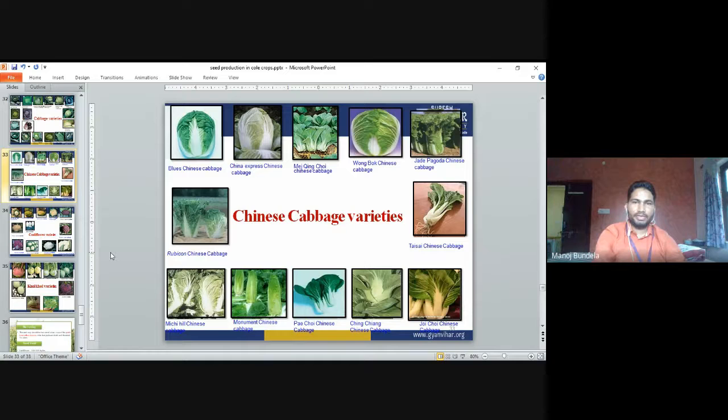Chinese cabbage varieties. Their color is different and their size is different. Blue Chinese cabbage, Chinese Express Chinese cabbage, Wong Bok Chinese cabbage, and Rubicon Chinese cabbage. So these are all Chinese cabbage varieties.